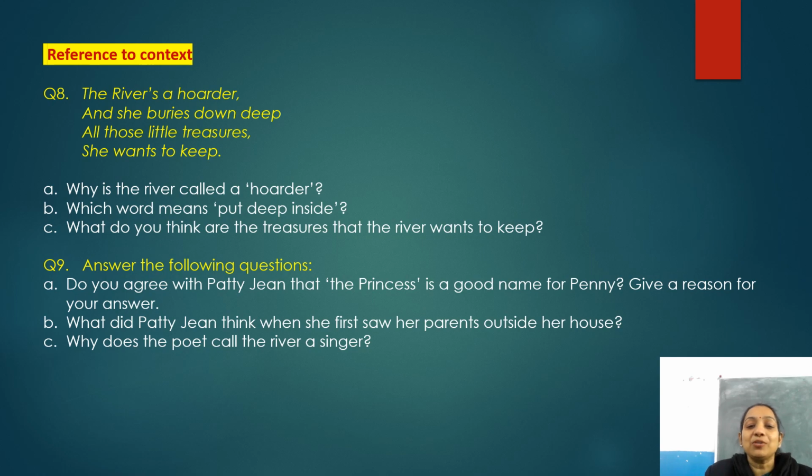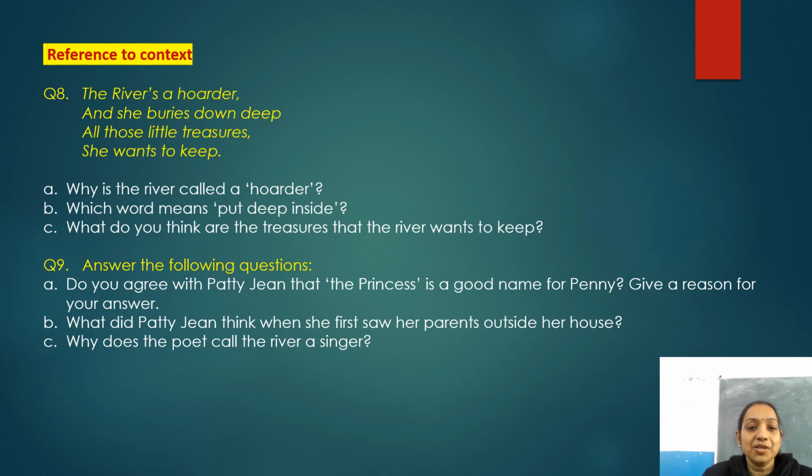Yes. Now the last question, C part. Why does the poet call the river a singer? Why here in the poem, poet called the river a singer? This is what you have to mention in this question. Okay? So just write down the answers to these questions.